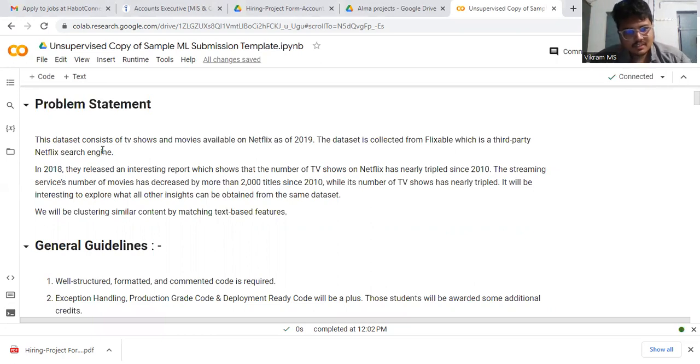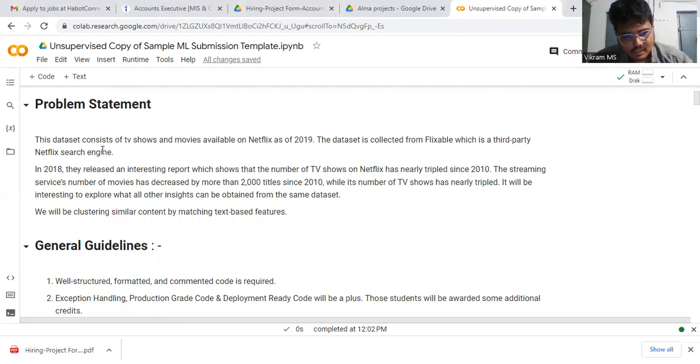The number of movies has decreased by more than 2000 titles since 2010, while the number of TV shows has nearly tripled. It will be interesting to explore what other insights can be observed from the same dataset.